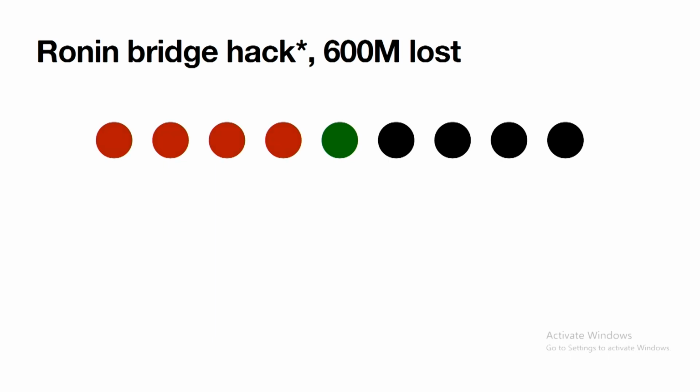The problem here was that 4 out of these 5 validators were all controlled by the same company. So that's a bad start. That does not sound like independent parties. But okay, at least we're in a 5 of 9, right?